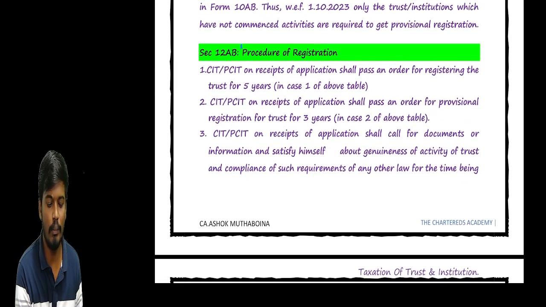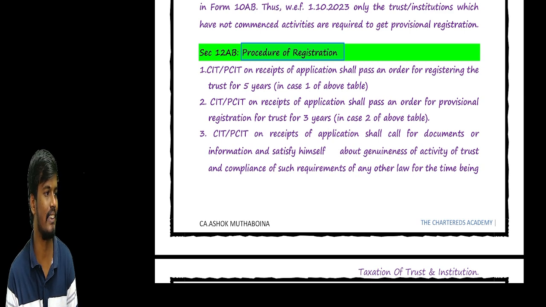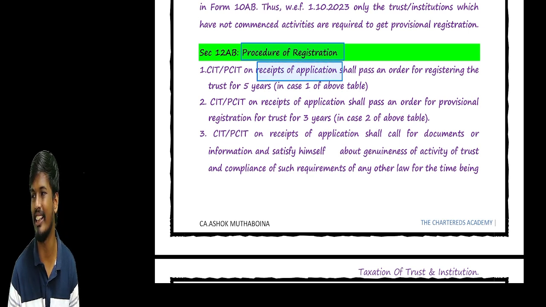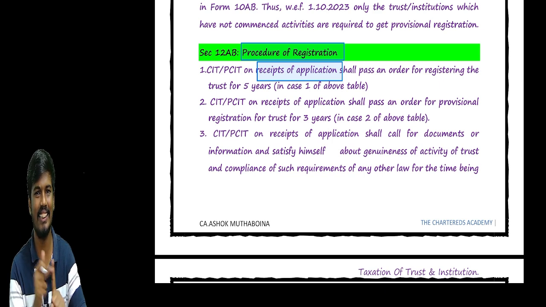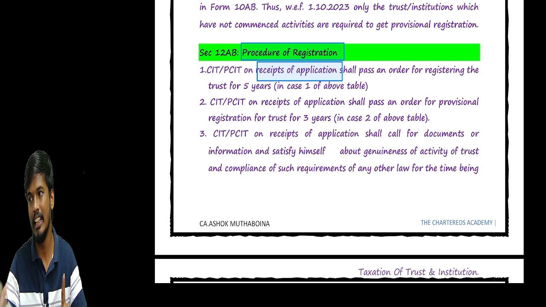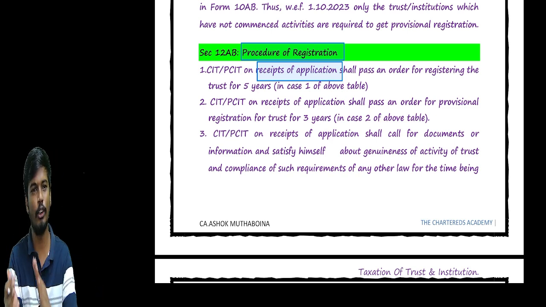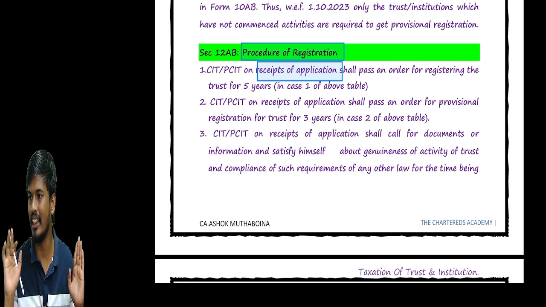So now we go with the process of registration. What is the process of registration, sir? We can make one application; sometimes the receipt of the application is without inquiry. For example, we make an application for fresh registration for granting a provisional registration, there is no inquiry required, sir. Or, sir, we are registered already under the old act and just converted from the old act to the new act. There is no fresh registration, no inquiries happen, sir. So in these two scenarios, no inquiries happen.